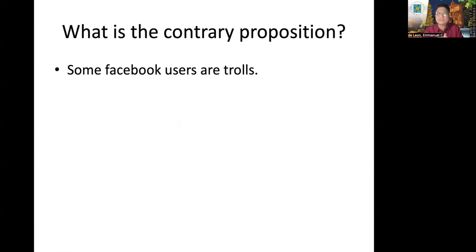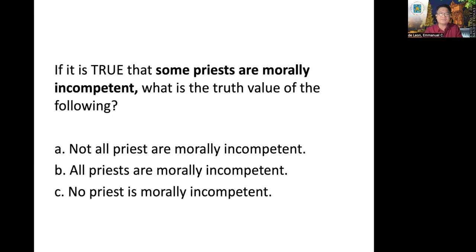What will be your answer if you are asked to give the contrary proposition? Is there a contrary proposition of some Facebook users are trolls? The answer is no, because contrary opposition is only involved in universal propositions, while this given is a particular proposition. It should be subcontrary opposition.